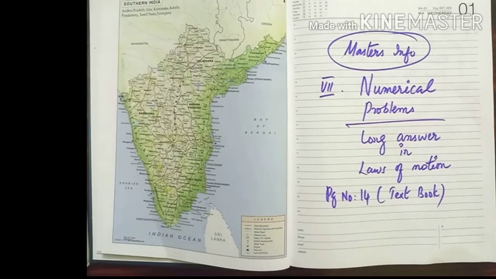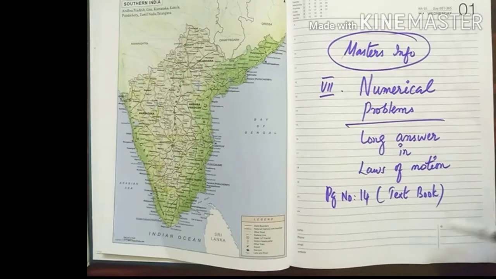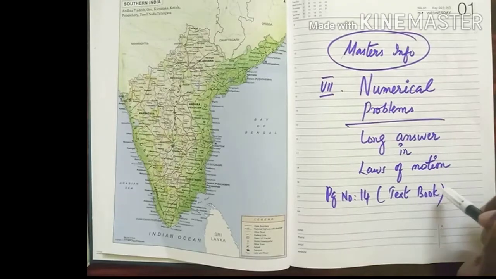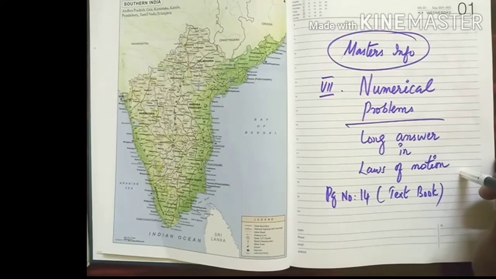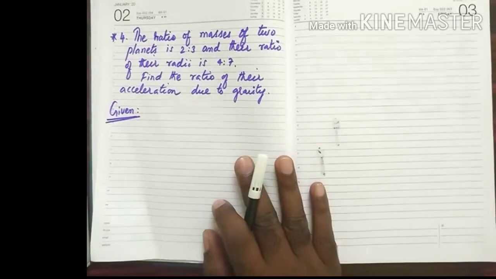Dear students, in this class we are going to discuss numerical problems, which are on page number 14 in your textbook. This is very important because it comes under long answer in Laws of Motion, that is Unit number 1. As per your syllabus, we cannot expect only questions and answers; you should be well versed with numerical problems too, because there is no blueprint and any type of question can be asked. Apart from that, better understanding of the concept will occur only by doing numerical problems. So come, let us go for numerical problems.